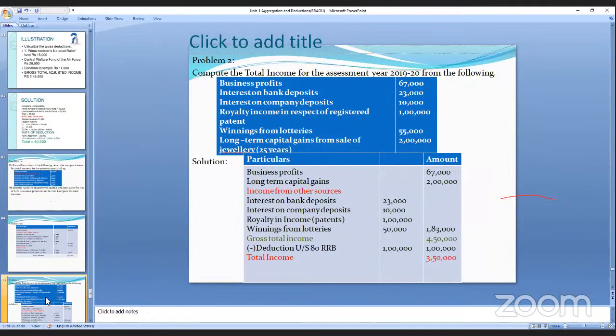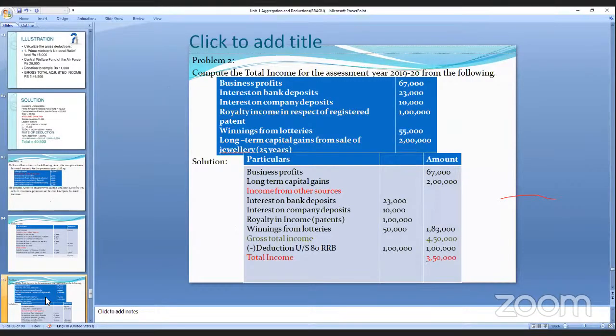See this one more question. Business profits, interest on bank deposits, interest on company deposits, royalty income in respect of registered patents, winnings from lotteries, long-term capital gains. So the business profit is one column, and the other is income from other sources: interest on bank deposits, interest on compulsory deposits.